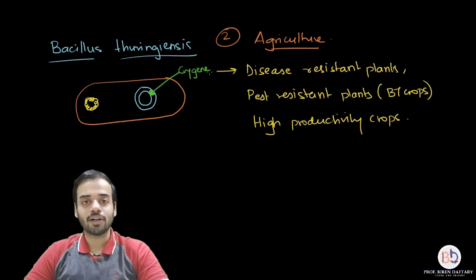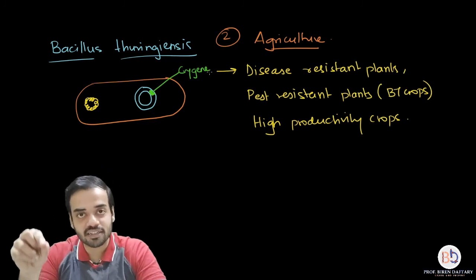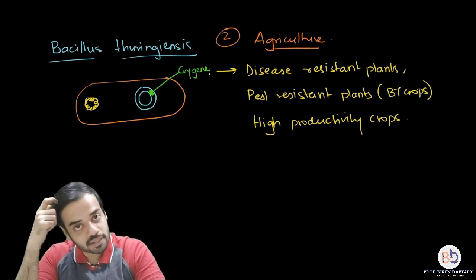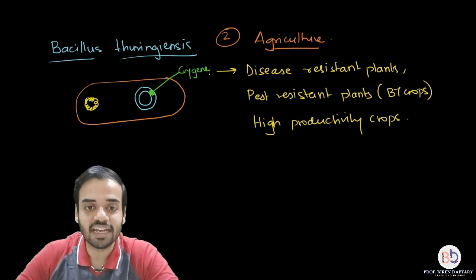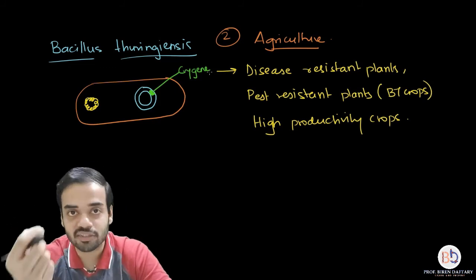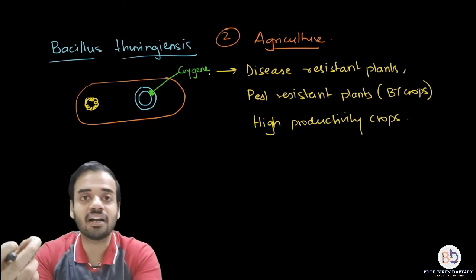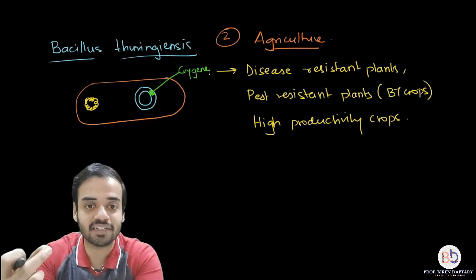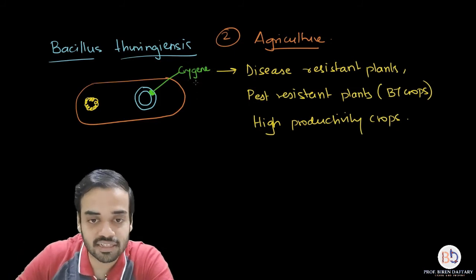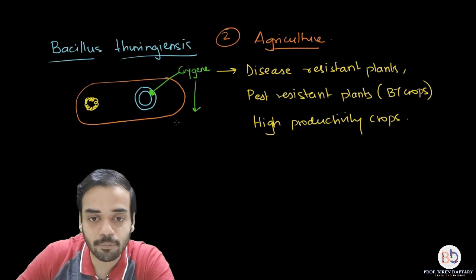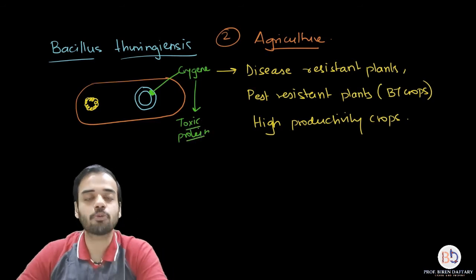Now what happens is, suppose an insect is eating the leaf of a plant and on that leaf this bacterium is present, so this bacterium will enter inside the digestive system of the insect. Now the digestive system of insects is alkaline, it is not acidic, it is basic or alkaline, and in that basic pH condition, this cry gene, everybody knows, will undergo protein synthesis and produce a toxic protein. So this Bacillus thuringiensis produces a toxic protein.